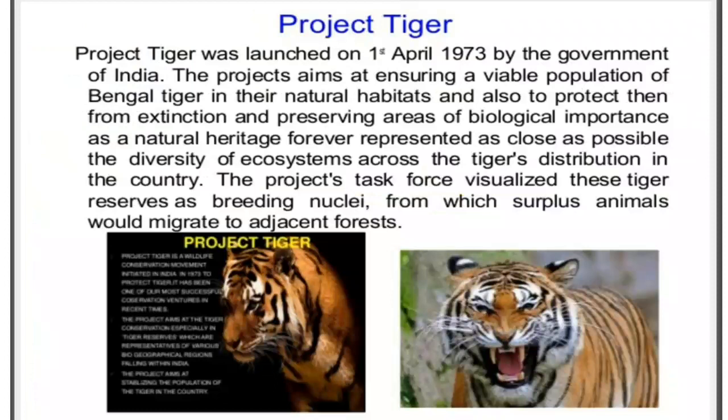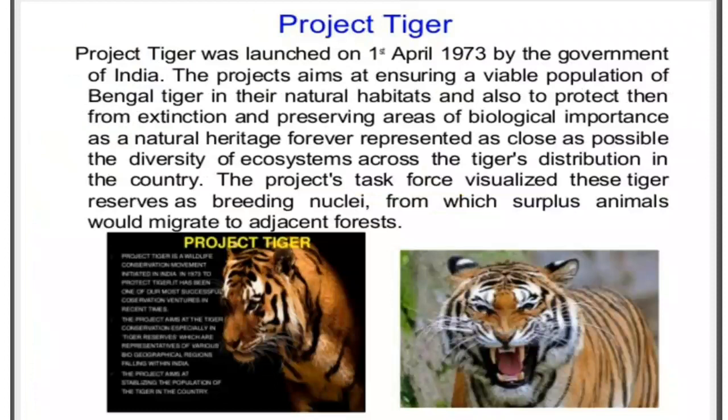And in this Project Tiger, the aim was to increase the population of our Bengal tiger and to give them their natural habitat, and also protect them from extinction, and preserve areas of biological importance as natural heritage forever, representing as closely as possible the diversity of the ecosystem across the tiger's distribution in our country.